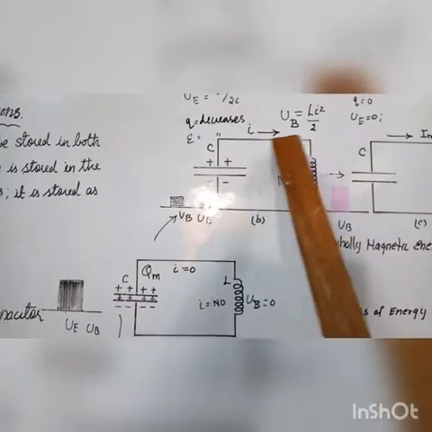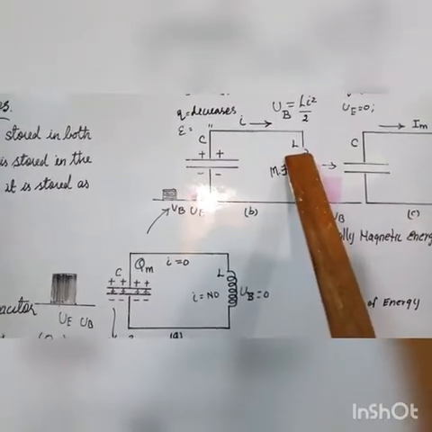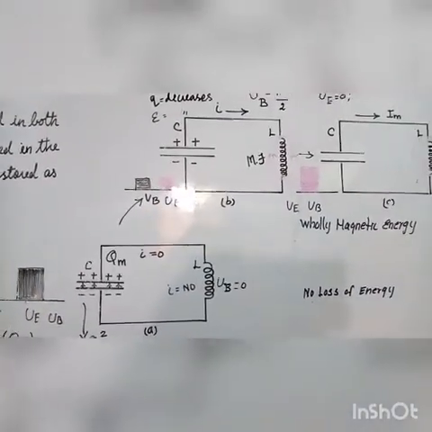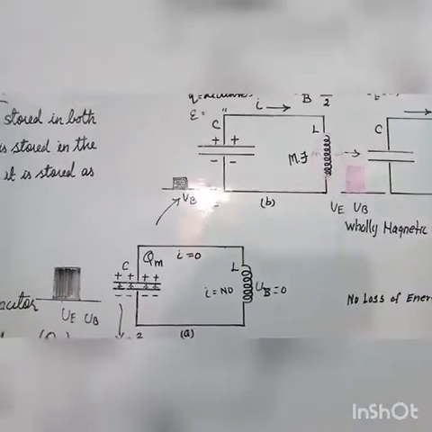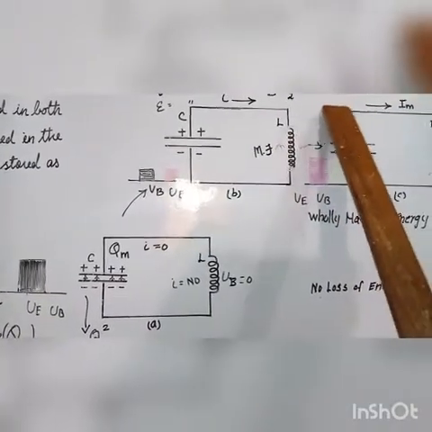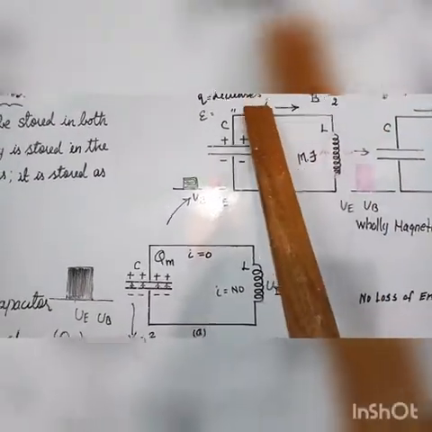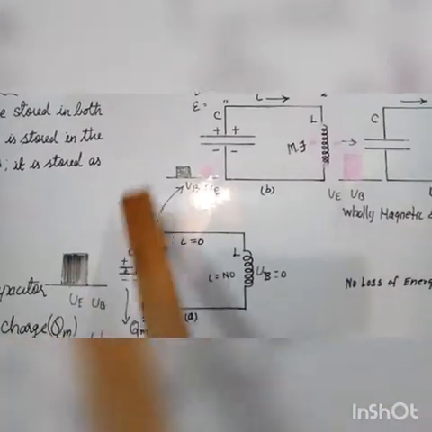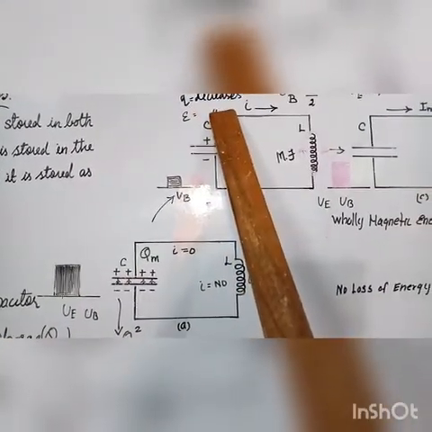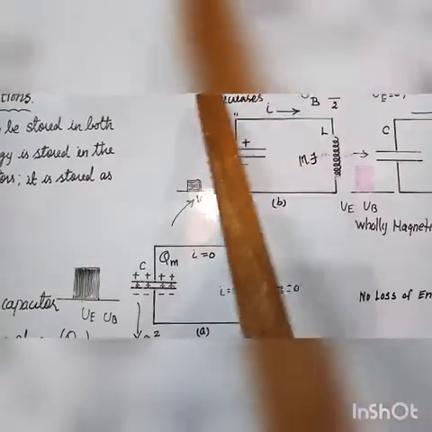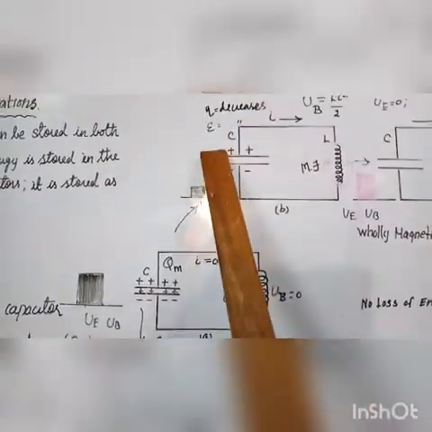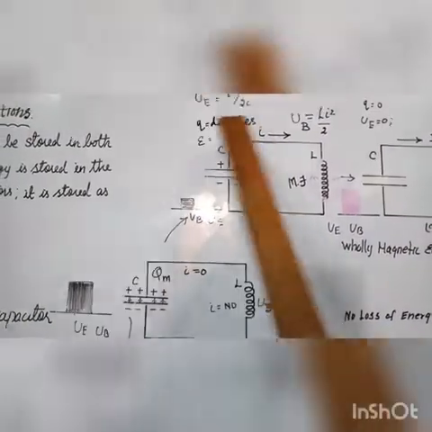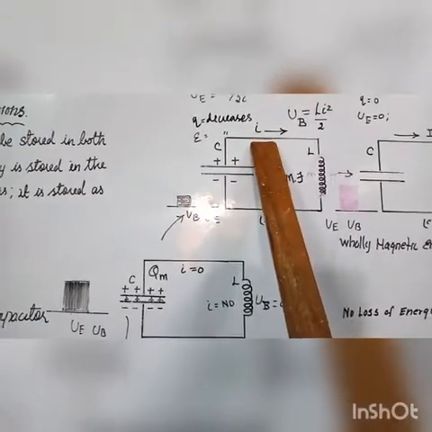As the energy in the capacitor decreases, the energy stored in it is given by UE is equal to Q square by 2C, where Q is the reduced charge. Thus, there is a transfer of some part of the energy from the capacitor to the inductor.